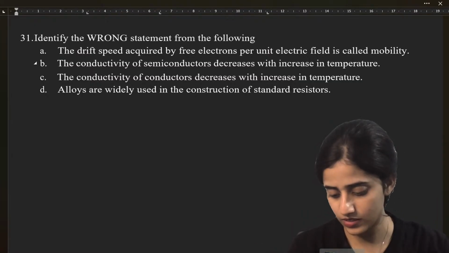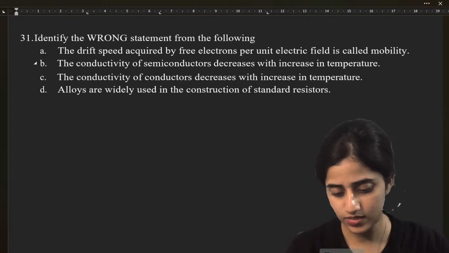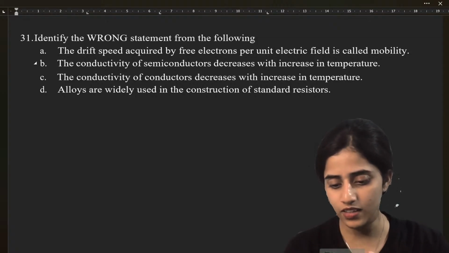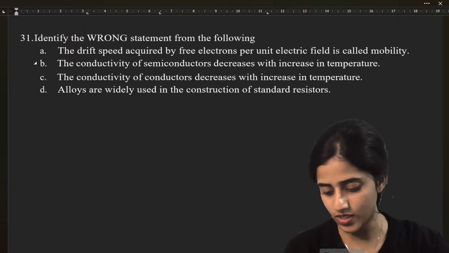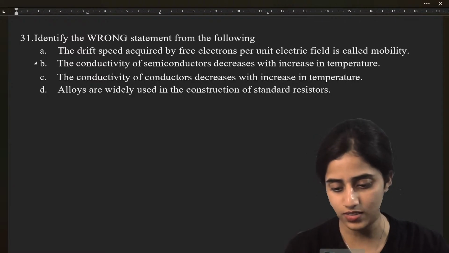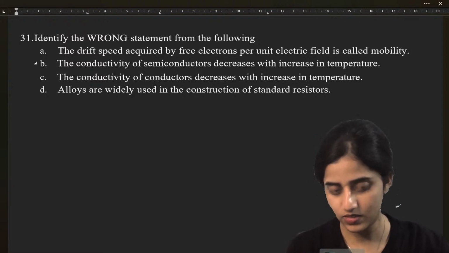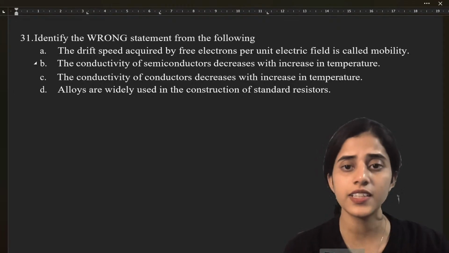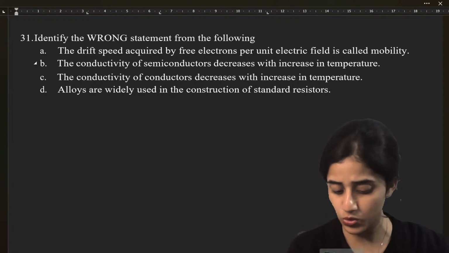Let me look. No answer. No answer. Am I lagging or are you not answering? What is happening? I don't see any answers. The conductivity of semiconductor decreases with increase in temperatures, what Yashas says. Okay, Yashas.